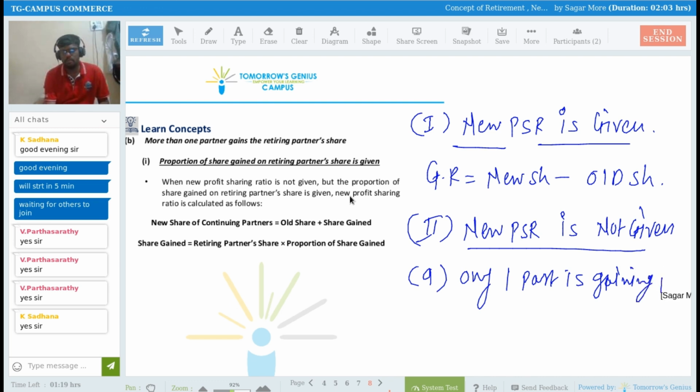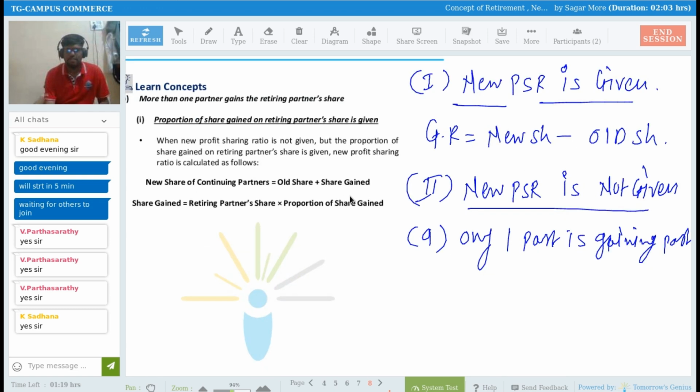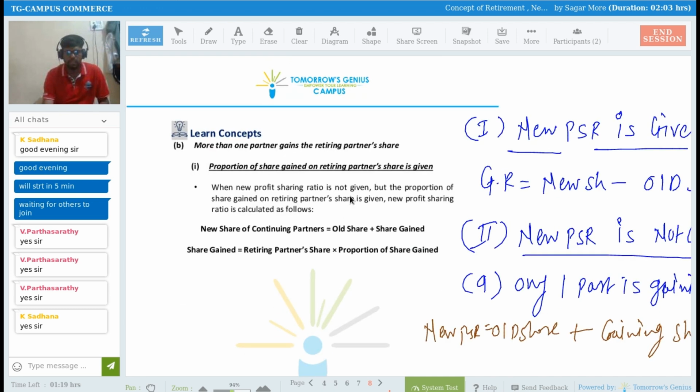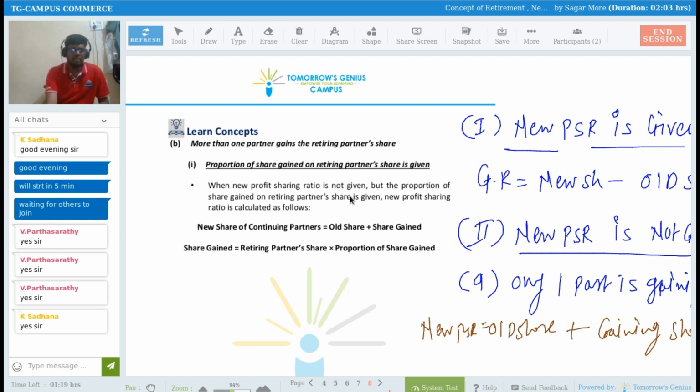In such a scenario, we have to consider the old share and we have to add the share gained from the retiring partner. Then we can calculate the new profit sharing ratio.